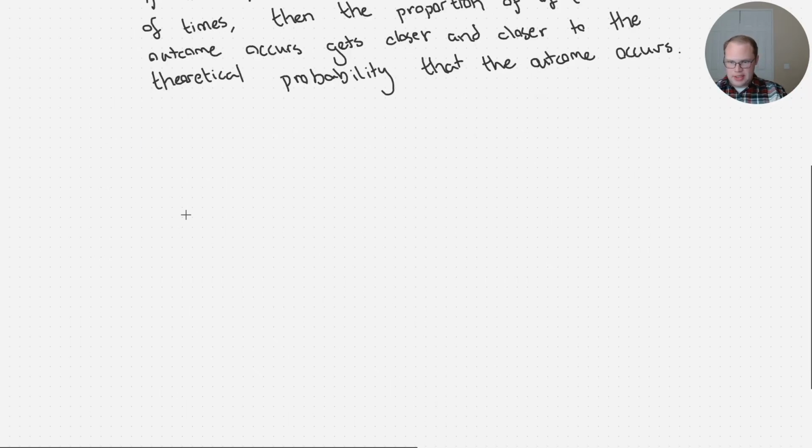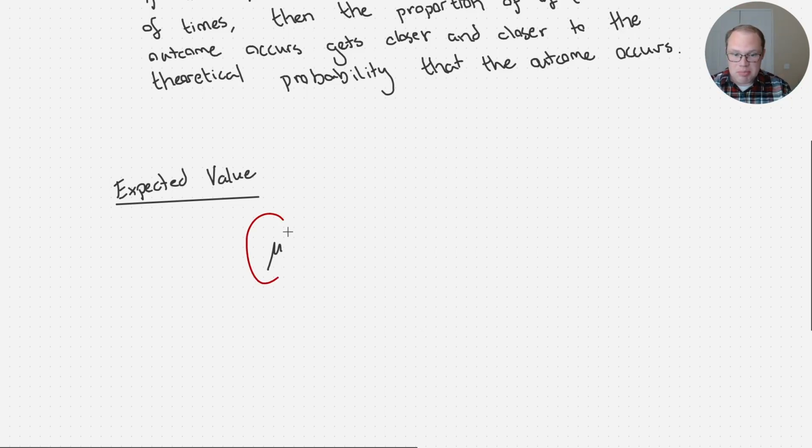So there's a formula for this, and it's similar to the formula for a mean that we already have. We even represent it with the same symbol, and we'll even call it a mean sometimes, so I could interchangeably use the word expected value or mean, but in this case, this mean is more of a theoretical mean. It's the mean that I would expect if I did this experiment a large number of times. Okay? And it is, I'm going to add each outcome x times the probability that x occurs.